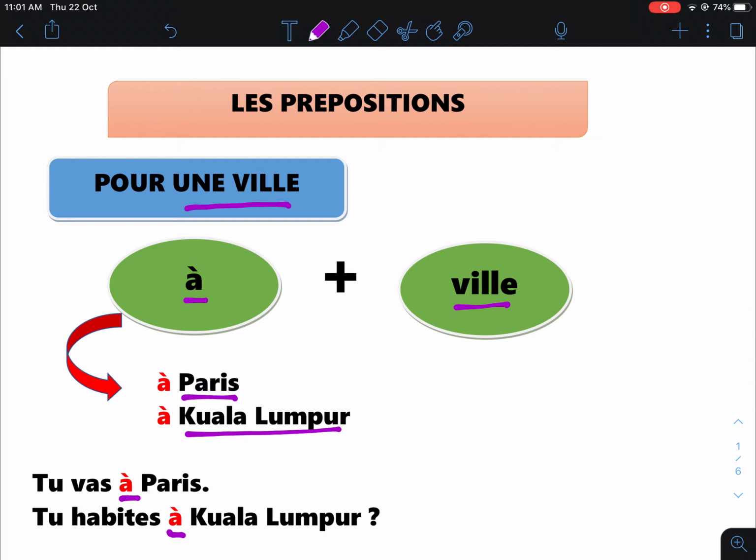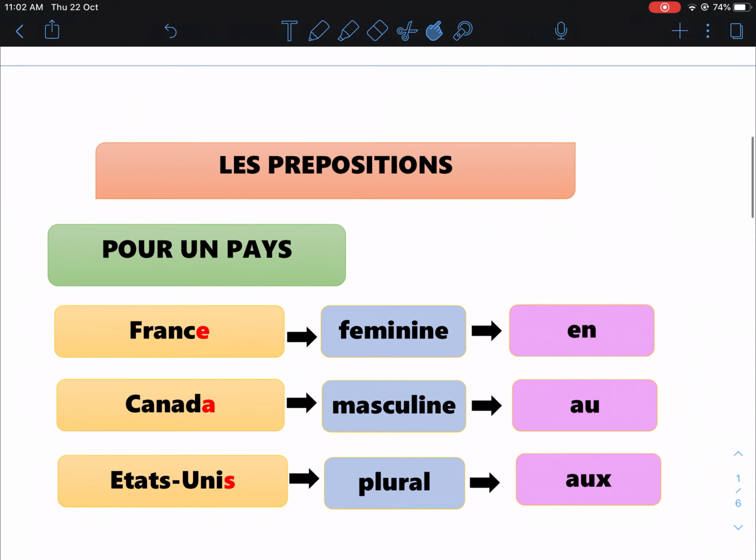So here à can be translated into either in, at, to, okay? As long as it is a preposition. Okay? So remember, when you want to use a preposition with a city or a town, you use the preposition à. Okay? Now, let's move to the next one.